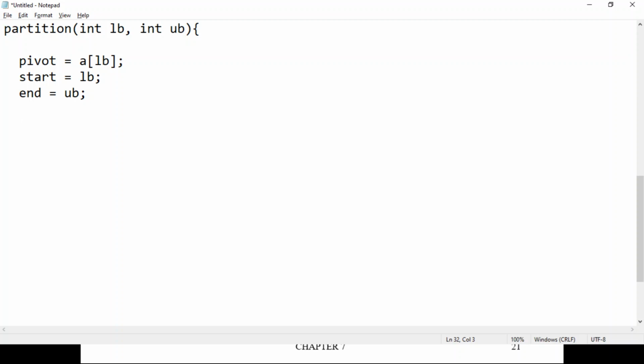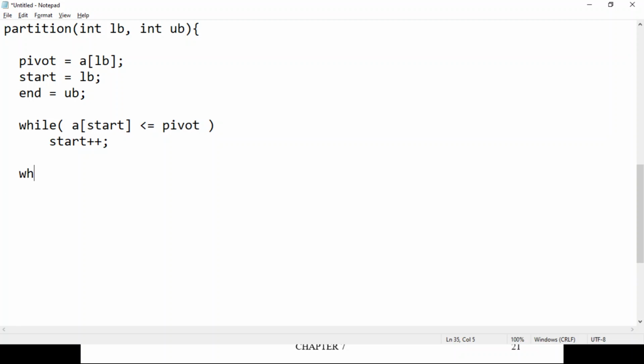As long as the element at the start location is less than or equal to the pivot element, we will keep incrementing start. So while A of start, that is the element at start location, is less than or equal to the pivot element, what should we do? We should increment start. So start plus plus.